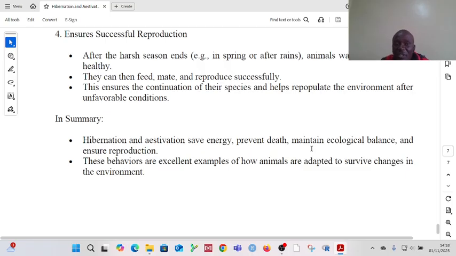We've looked at hibernation. We've looked at aestivation. Those are two types of dormancy. Dormancy is when an animal is sort of inactive because the environmental conditions are unfavorable. Two types of dormancy: aestivation when the environmental condition is hot, hibernation when the environmental condition is cold. We've seen the importance of each. We've seen whatever is happening inside the body of that particular animal. We've seen also the differences between aestivation and hibernation.